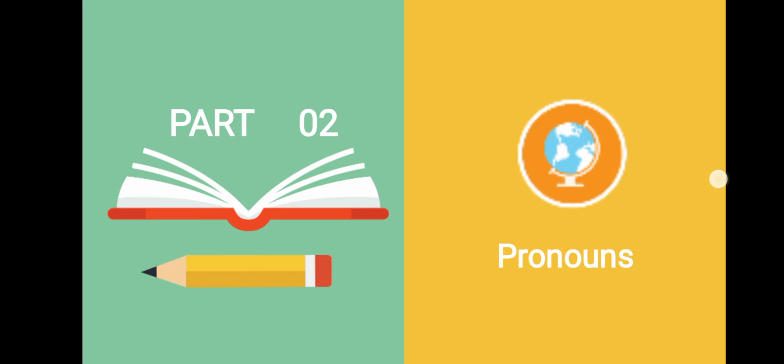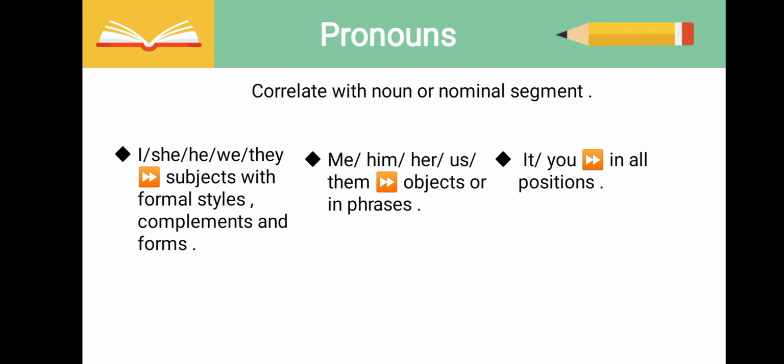Part 2: Pronouns. Pronouns are the functors that correlate with the noun or nominal segment. I, she, he, we, they are some pronouns that act as subjects, with formal styles, complements and forms. Me, him, her, us, them are some pronouns that act as objects or appear in phrases. It and you can be used in all situations.